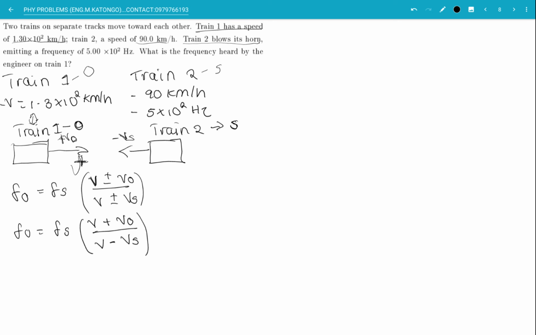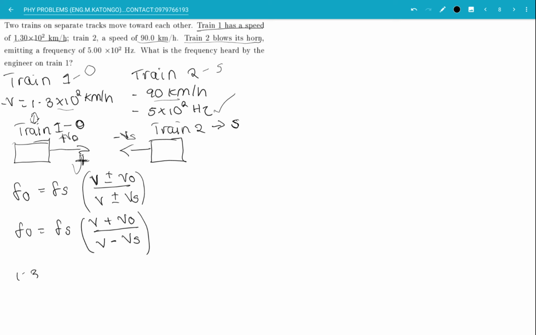Okay, so replacing into our equation, in as much as we have both of these velocities, they are not in their standard units. So let us convert them into standard units. We have 1.3 times 10 to the power of 2 kilometers per hour.